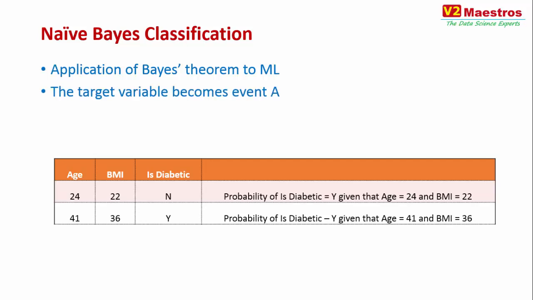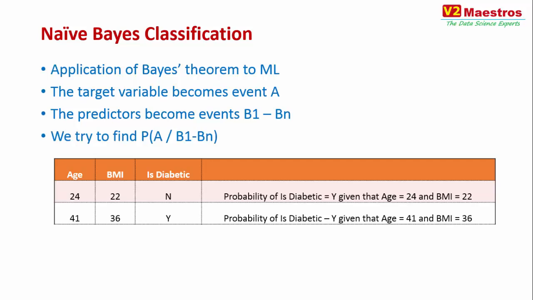The target variable you are trying to predict in the classification becomes the event A. And every predictor that you're trying to use in the prediction becomes the events B1 to Bn. So that is how you map your predictors and targets to the naive Bayes classification. The target becomes event A, that is what you're trying to predict, and all the predictors become prior events. So the values of the predictors are actually like the prior events. And you are trying to predict the probability of event A occurring given that B1 to Bn has already occurred.